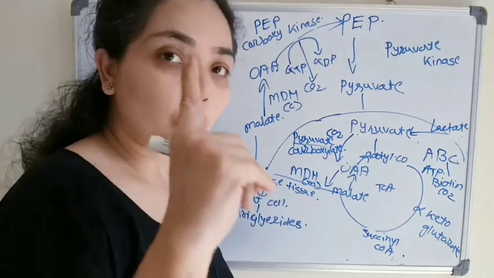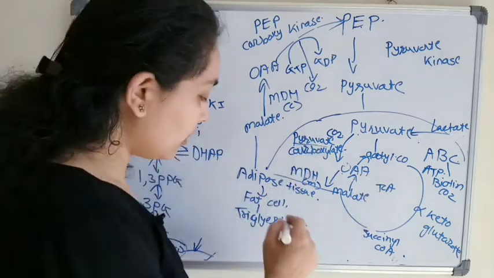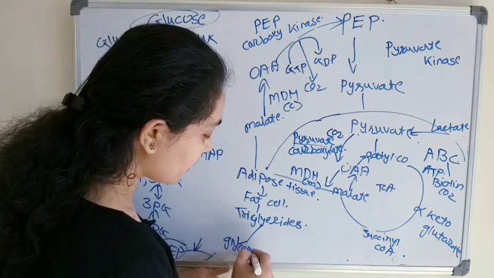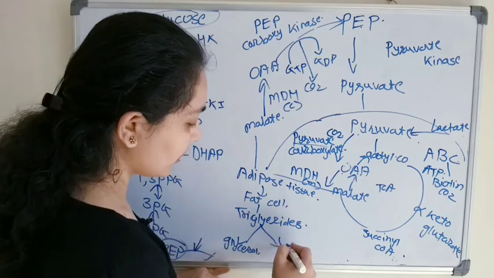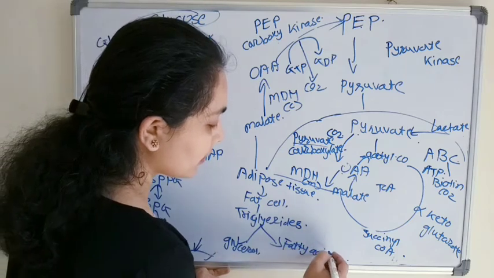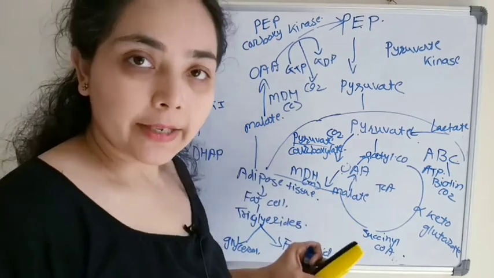So during prolonged fasting, this triglyceride will break down into glycerol and fatty acid.